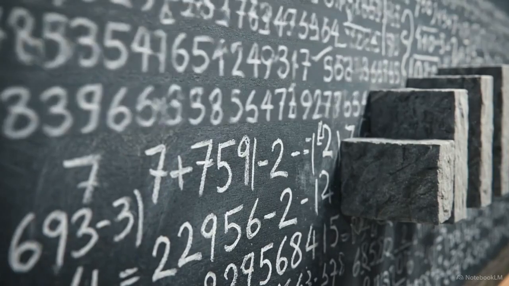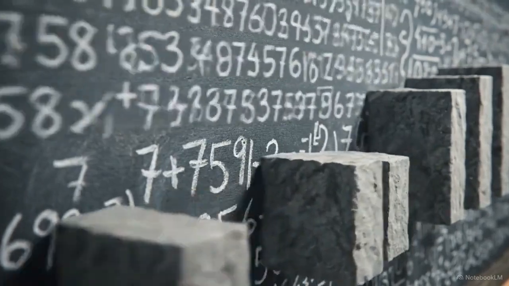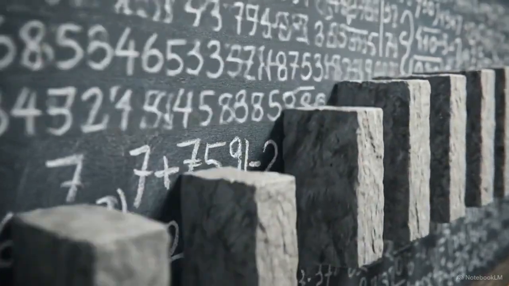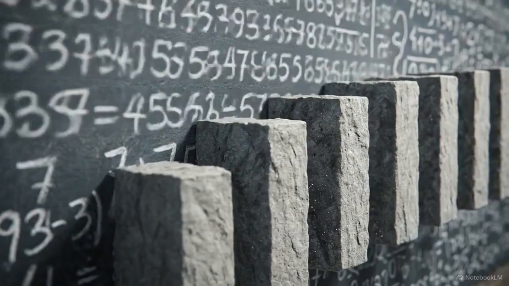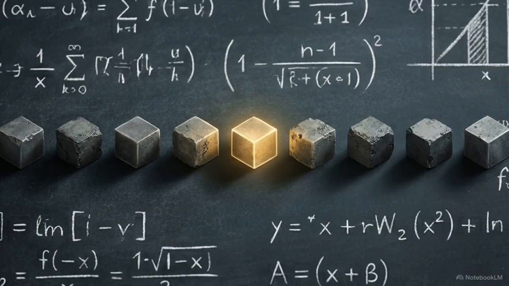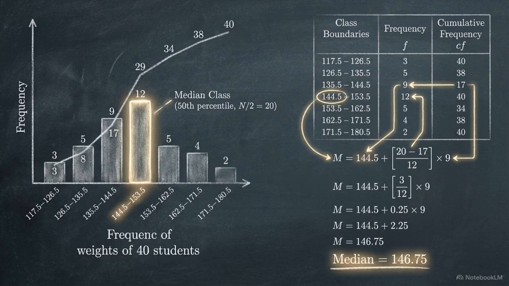This grouped mean is an approximation, trading the absolute precision of raw data for the ability to analyze massive datasets. Finding the median, the physical middle, in a grouped table requires a geometric operation more complex than the mean. We begin by identifying the median class, the specific bin where the 50th percentile of the cumulative data is located. To extract the exact median, we use an interpolation formula.